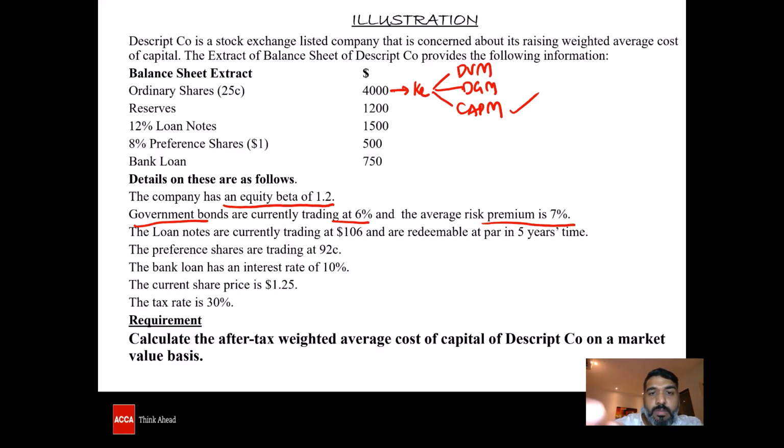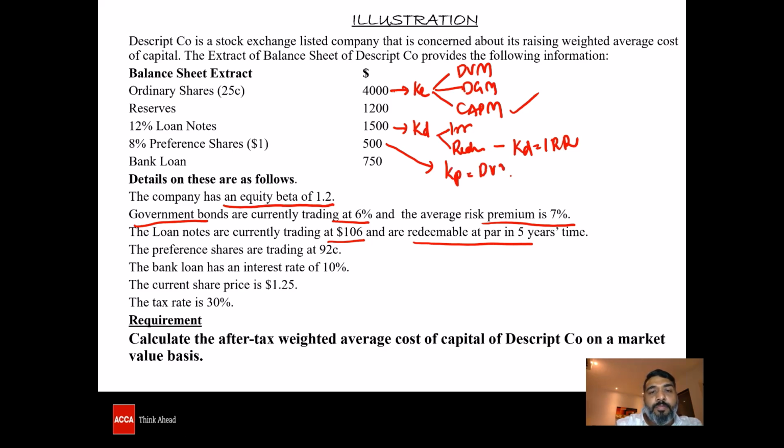Now the loan notes, the KD, is it irredeemable or is it redeemable? Let's pick it from the question. The loan notes are currently trading at 106 and are redeemable at par in 3 years' time, which means it is going to be redeemable. And KD of redeemable debt is where KD is equal to IRR, the internal rate of return. Now KP is calculated as per the dividend valuation model. And finally, the bank loan, where KD post tax is equal to I into 1 minus T. Let's calculate all these costs one by one.